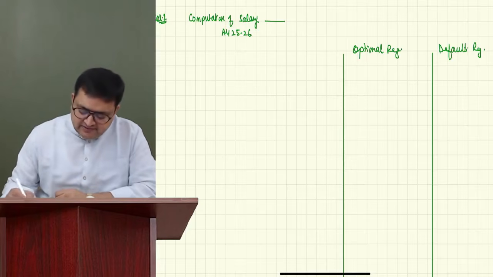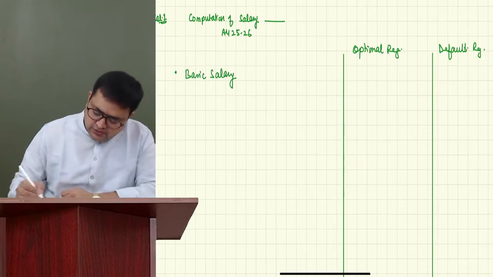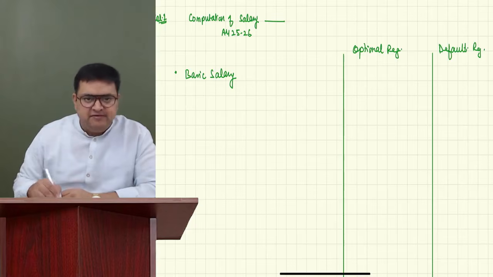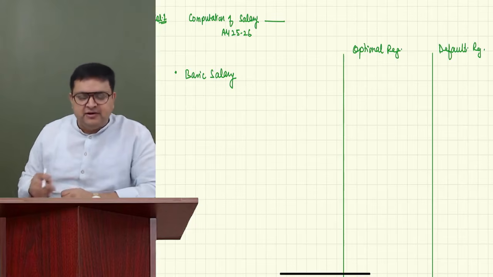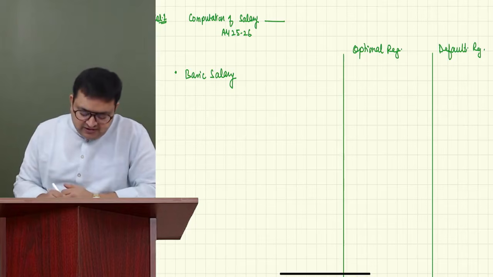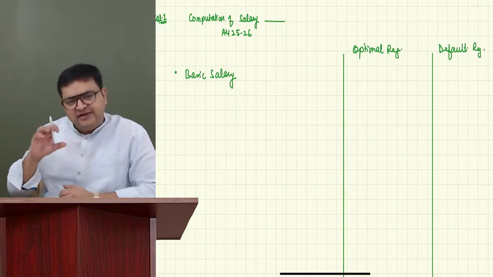So I will write basic salary. We are getting basic salary. If you want, you can leave one line in between in all these things, because it might require some calculations also. In examination, I would suggest leave one line in between.